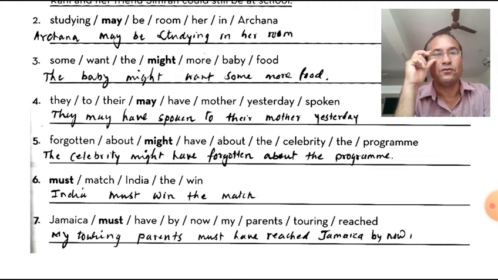My touring parents: here an adjective is given with parents, so this is a noun phrase. My touring parents is the subject, must is the auxiliary, have, V3, and the rest of the words. So my touring parents must have reached Jamaica by now.